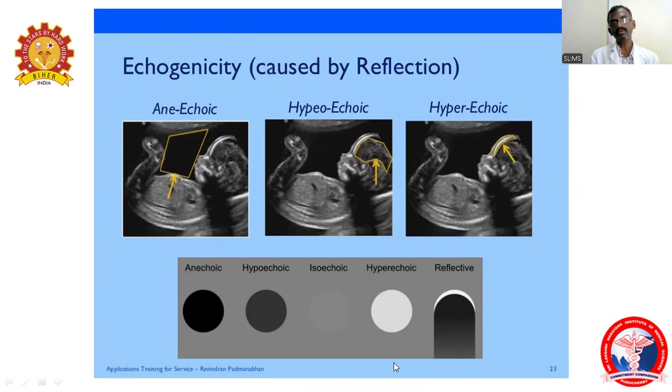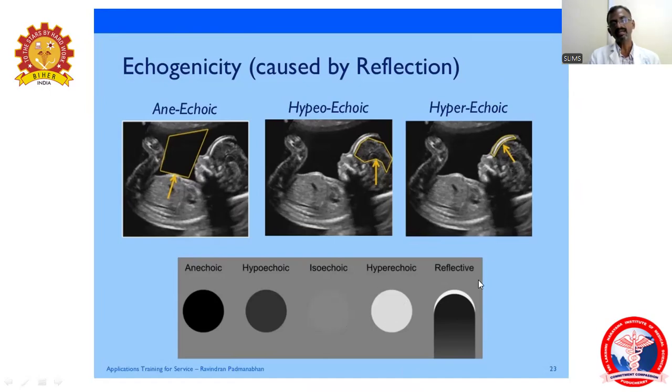What do you mean by hyperechoic? Hyperechoic is when there is a complete obstruction and the ultrasound waves are completely reflected, not penetrated, and then it produces an echogenicity called hyperechoic. It will mostly be white in color.